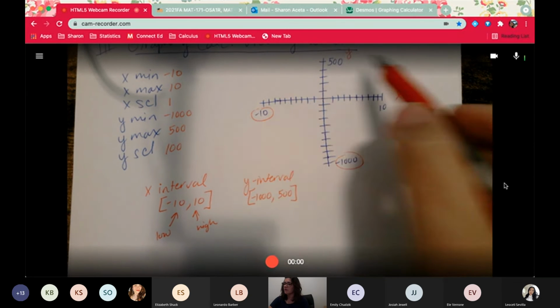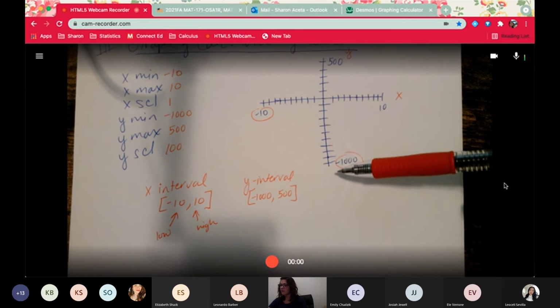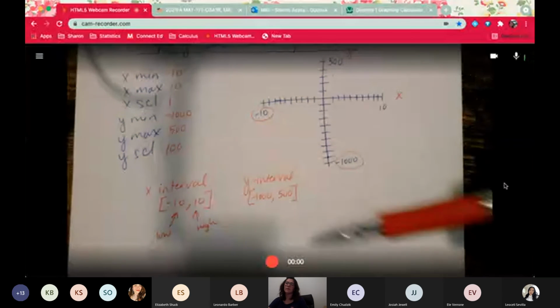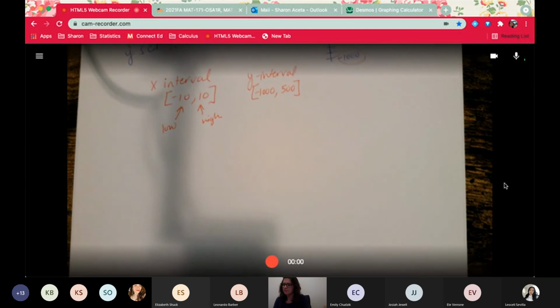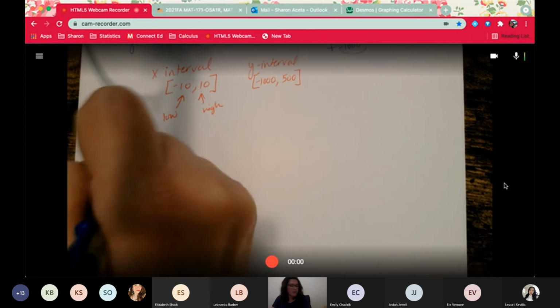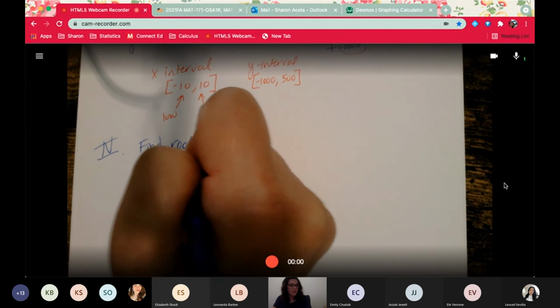So we have an easy question about that. Like I said, they'll give you this window. You're just looking for the minimum number on the viewing window, the maximum number, etc., and then what you're going up by. So I think pretty easy stuff. Okay, it's all basic. All right, then the next thing you'll have to do is find some roots on the calculator